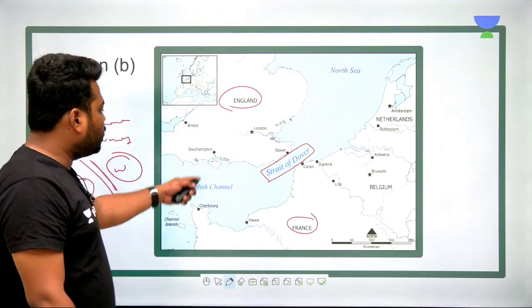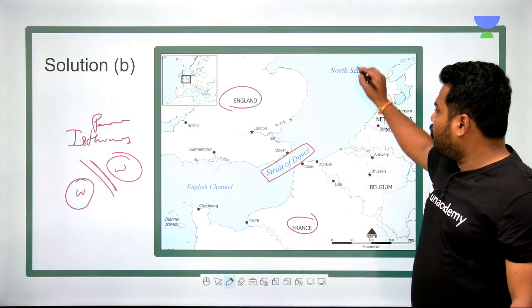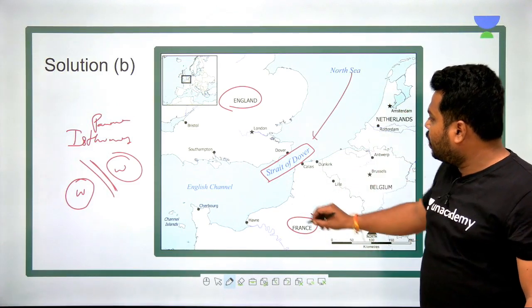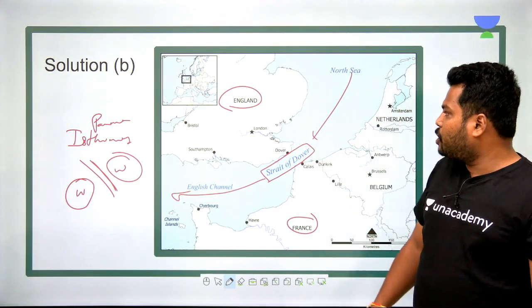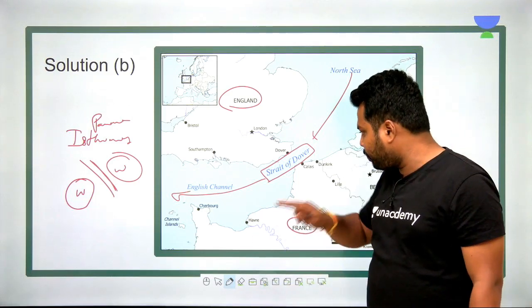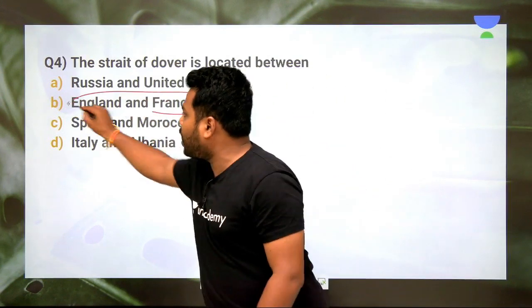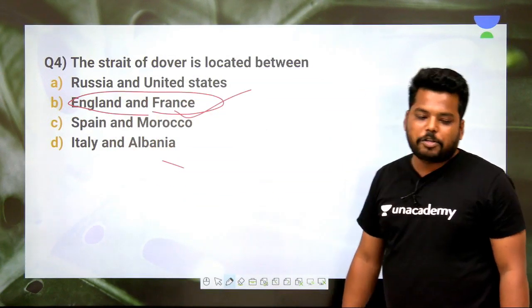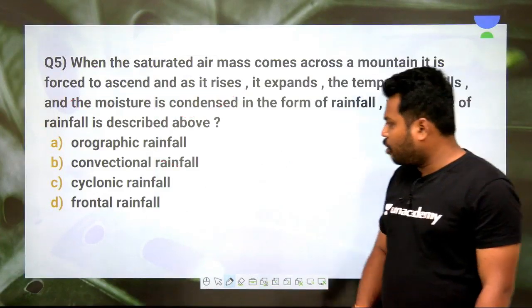So remember, the Strait of Dover is the most important passage which connects the North Sea with the Atlantic Ocean through the English Channel, and it divides England from France. Hence option B, England and France, is the right option. Let's check out the next question.